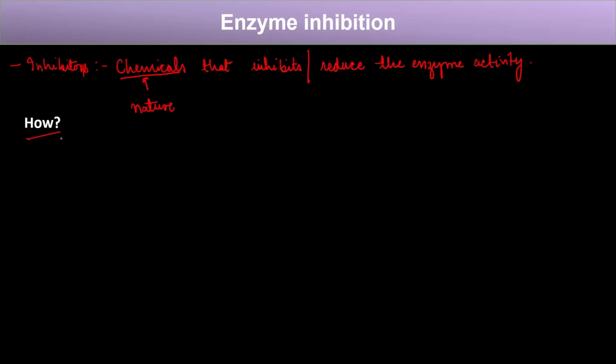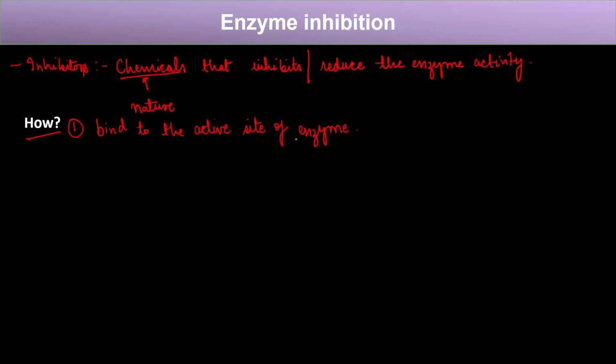They can affect the activity of the enzyme via various modes, among which the first one is that the inhibitors can bind to the active site of the enzyme. Till now we have seen how an enzyme works.